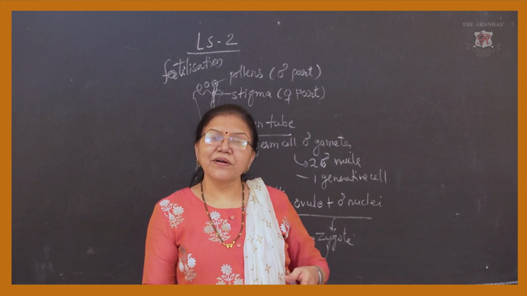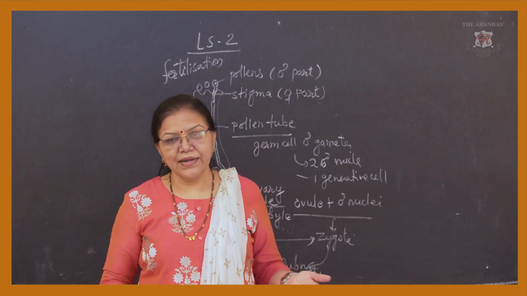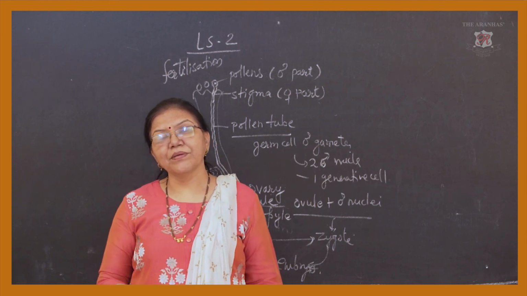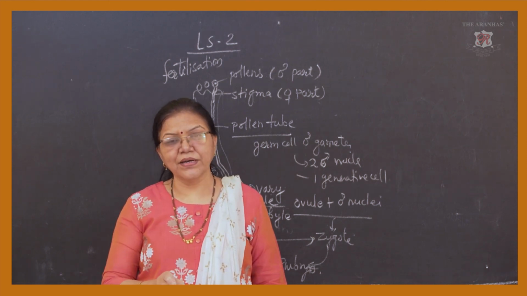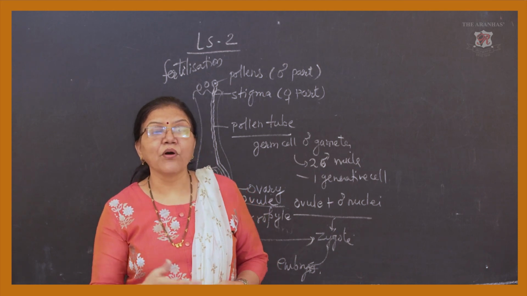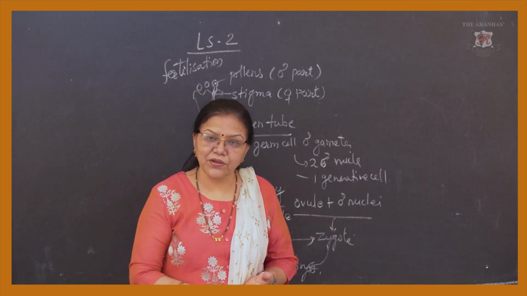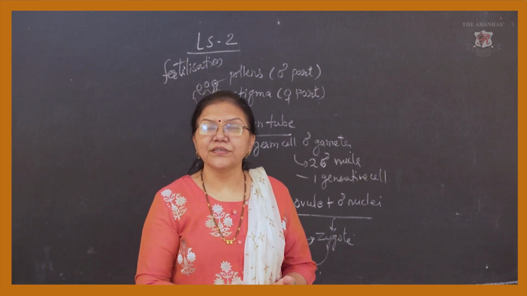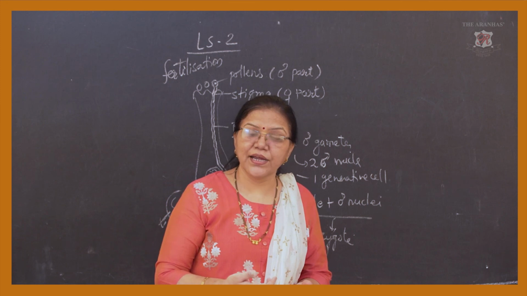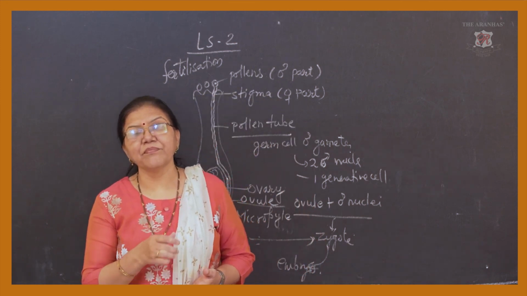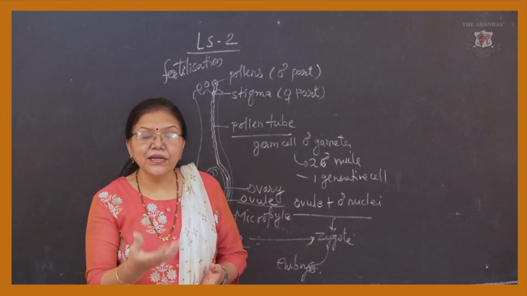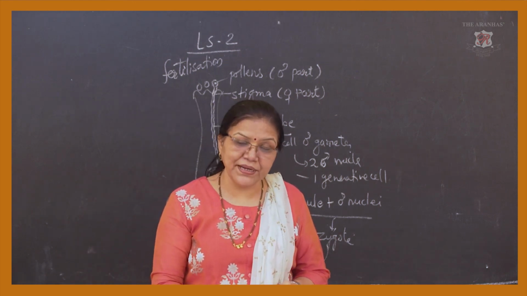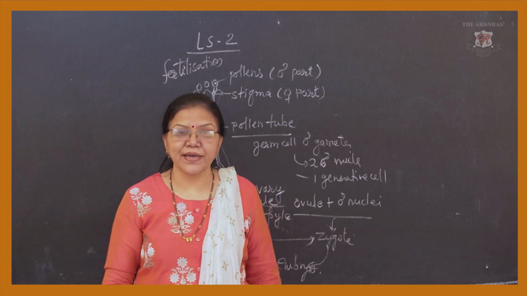In a unisexual flower, they have separate male and female parts in their own individual flowers. In a bisexual flower, male and female parts are present in one flower. Then we come to pollination: self-pollination, cross-pollination, agents of cross-pollination, wind pollination, insect pollination, water pollination and artificial pollination done by human beings. And the yield produced by artificial pollination is called a hybrid, and the process is called hybridization.